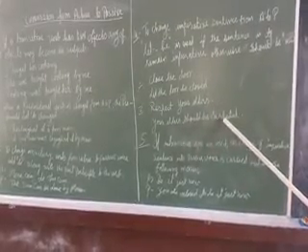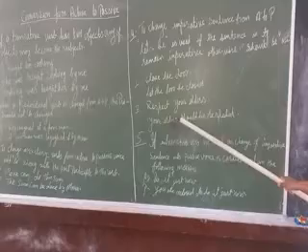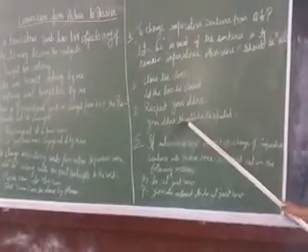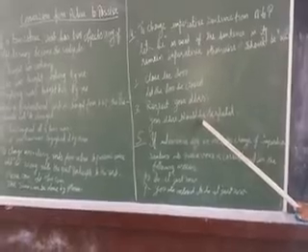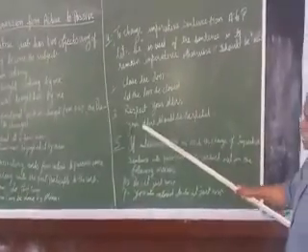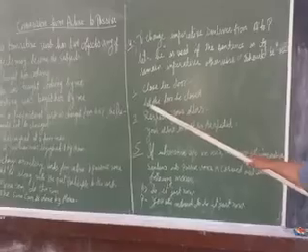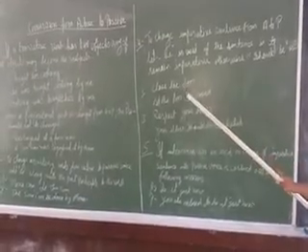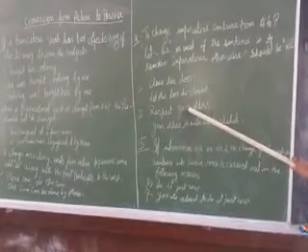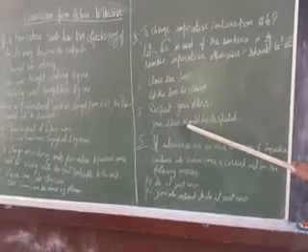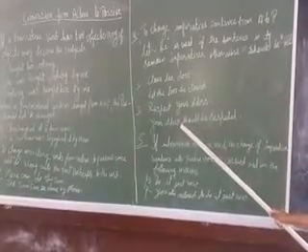This is an assertive sentence, not an imperative sentence, so we have to use should be in the passive voice. This one is an imperative sentence, where we use let be, and this is an assertive sentence, where we have to use should be.